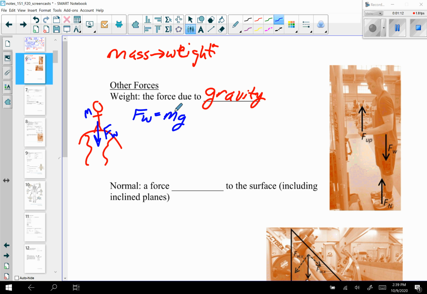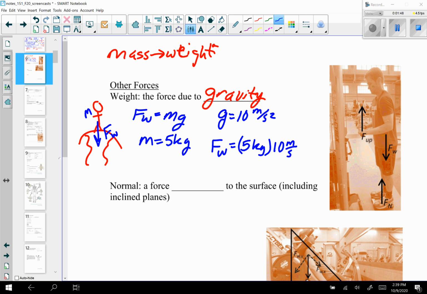And here, g is equal to the acceleration due to gravity on the Earth, which is going to be 10 meters per second squared. If you had high school physics or high school physical science, g is sometimes given as 9.8, but we're going to use 10 just because 10 is a nice, round number. So say, for example, I have a mass that is 5 kilograms. The weight that mass experiences on the surface of the Earth is going to be equal to its mass, 5 kilograms, times g, which is 10 meters per second squared, which is equal to 50 newtons.